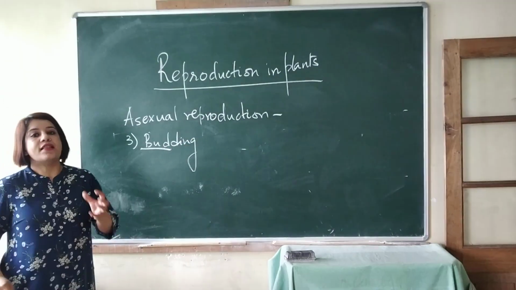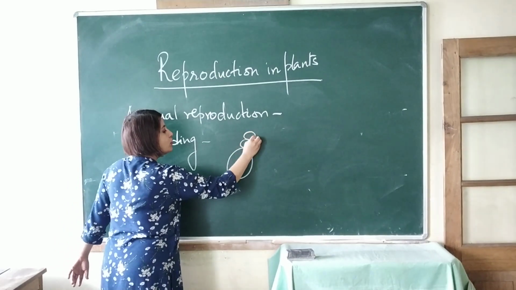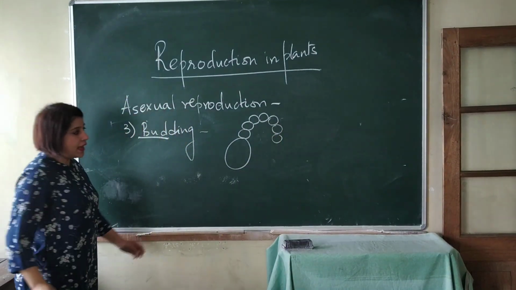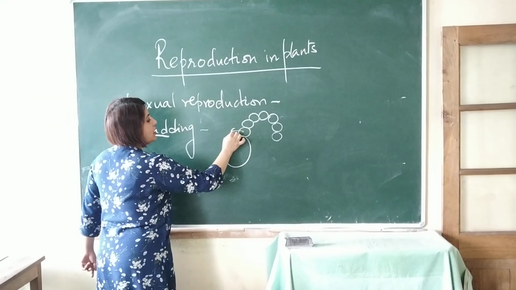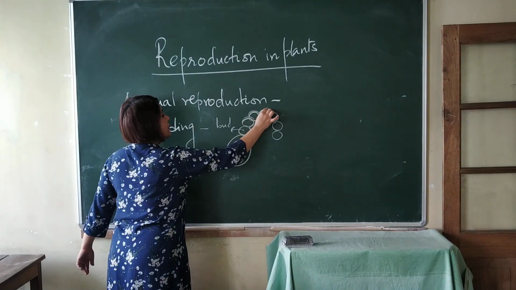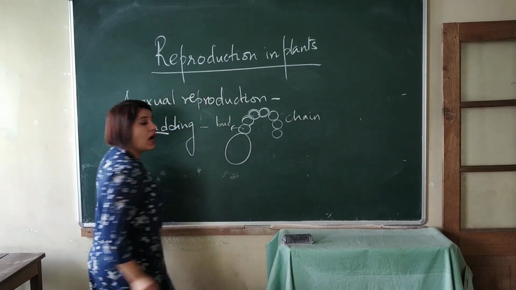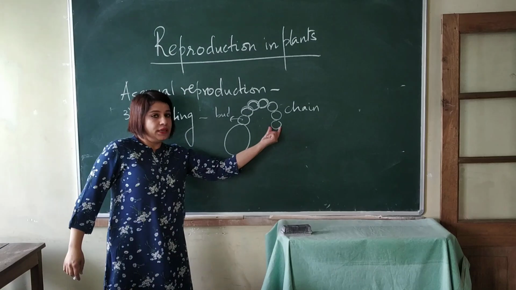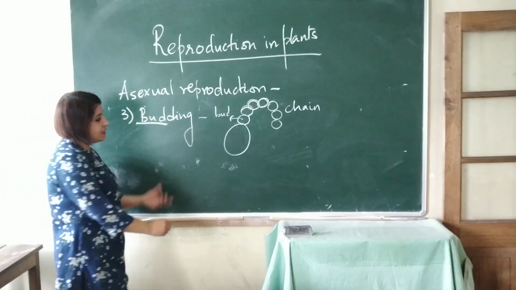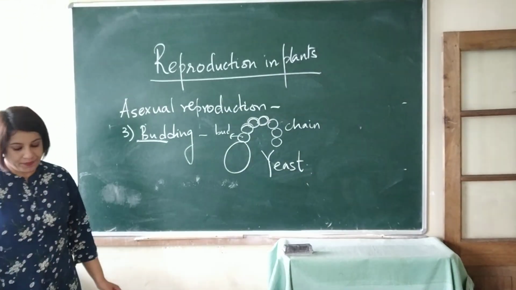From the word itself, bud. From the parent plant, a small outgrowth is formed, which forms a chain. Okay, and then this outgrowth is known as bud. So this bud will give rise to another bud, this will give rise to another bud, and this keeps on continuing until a chain of buds is formed. Each bud can give rise to a new parent plant. You see this type of asexual reproduction in yeast.